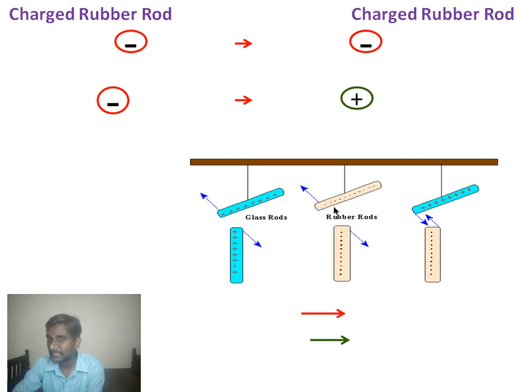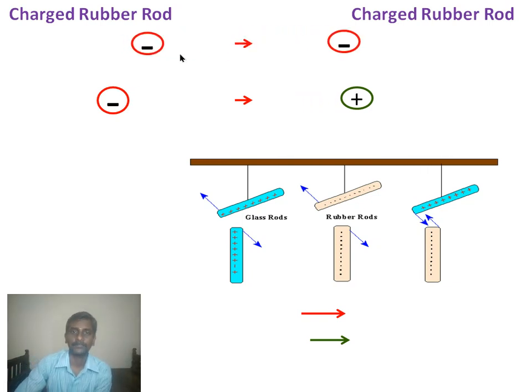Similarly, a negatively charged rubber rod is hanging on the rigid support, and you bring another negatively charged rubber rod. Here also repulsion occurs. And in the third case, one is a positively charged glass rod and the other is a negatively charged rubber rod. You bring both rods together. What happens? Attraction occurs.